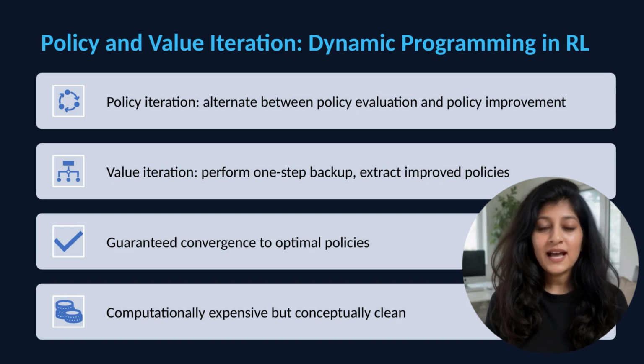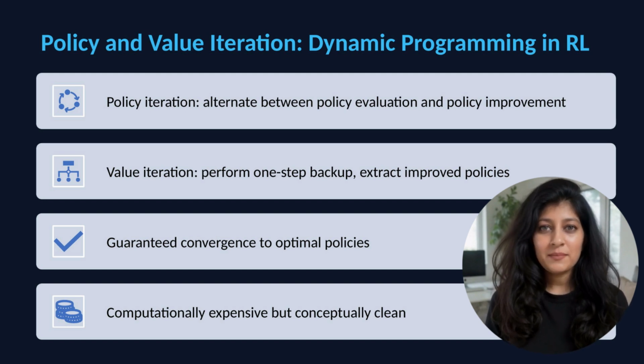Policy iteration and value iteration are classic RL algorithms when the model is known. Policy iteration alternates two steps. Policy evaluation. Given current policy pi, compute its value function, V, by solving the Bellman equation. Can use dynamic programming sweeps. Policy improvement. Extract a better policy pi prime by greedily choosing best actions given values. If pi prime differs from pi, repeat. If pi prime equals pi, the policy is optimal. Policy iteration converges.